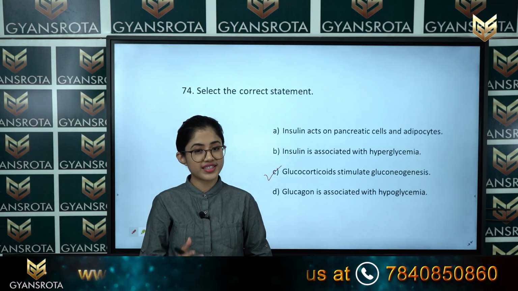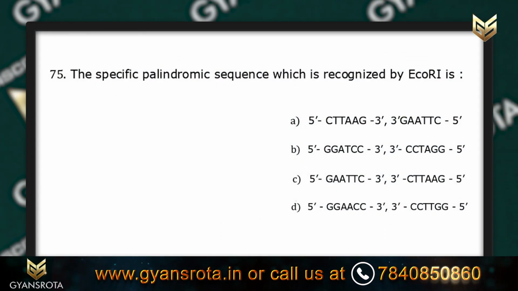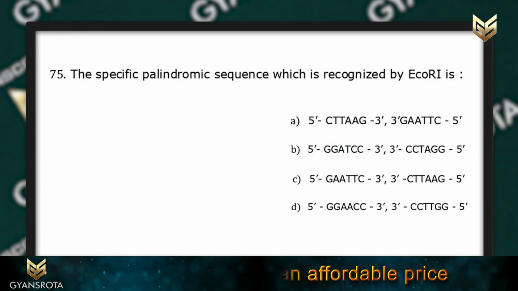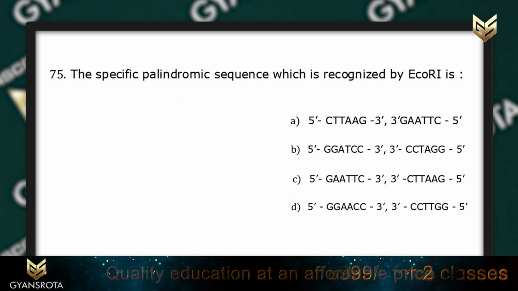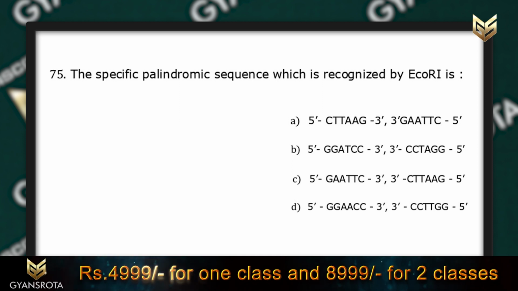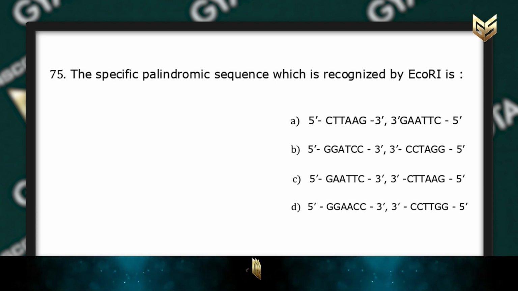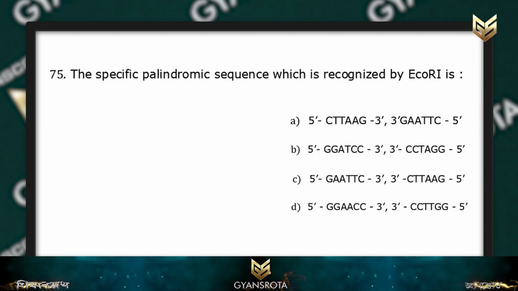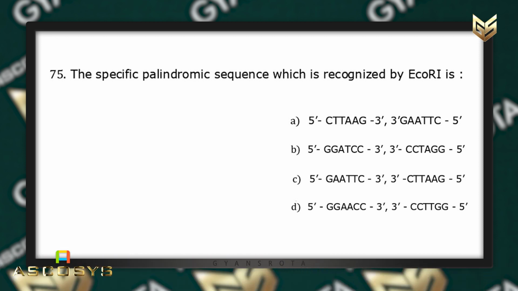Now let's move on to the next question, that is question number 75. The specific palindromic sequence which is recognized by E. coli is, student, you can see there are four options given. We have discussed the palindromic sequence in the chapter Molecular Basis of Inheritance. You can see in option C it is written 5' GAATTC 3'.